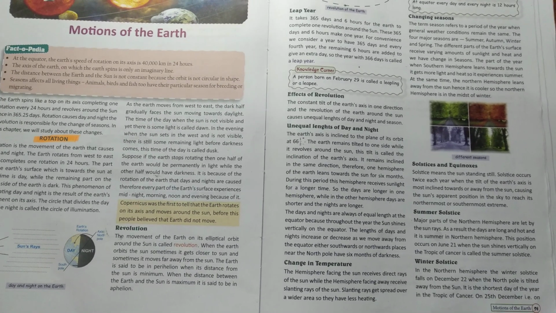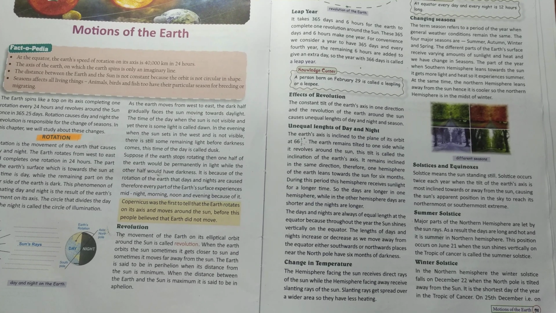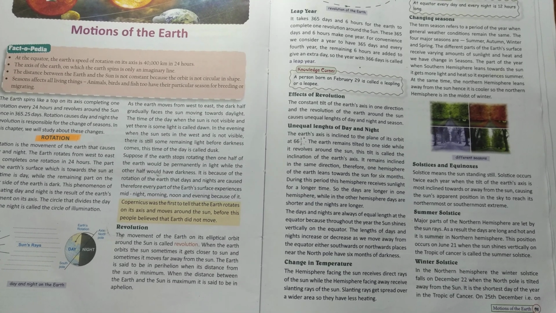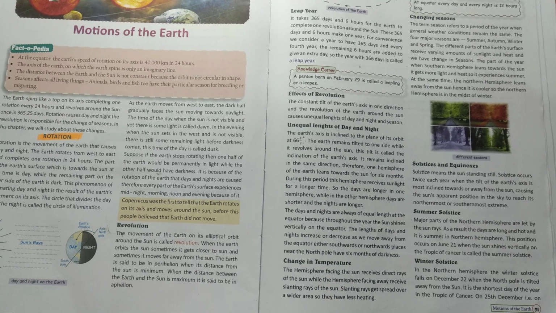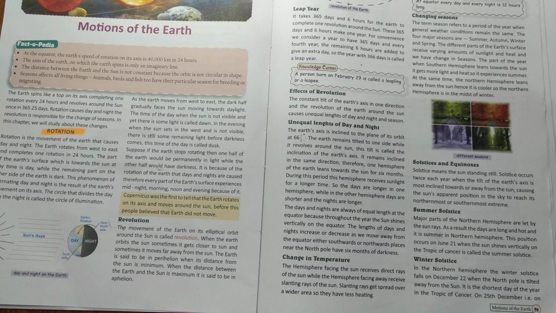So the days are longer in one hemisphere, while in the other hemisphere days are shorter and the nights are longer. The days and nights are always of equal length at the equator because throughout the year the sun shines vertically on the equator. The length of the days and the nights increases or decreases as we move away from the equator, either southwards or northwards. Places near the North Pole have 6 months of darkness.